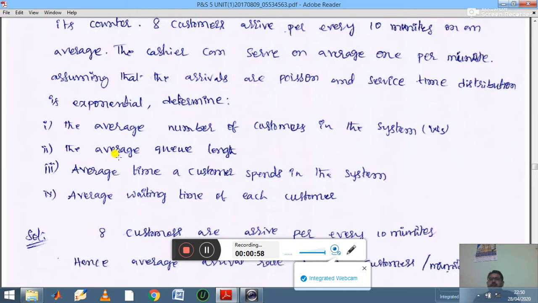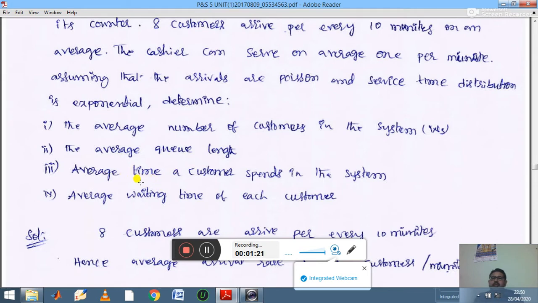Here, first, we need to find the average number of customers in the system, which is denoted by Ls, capital L with suffix s. Ls value we need to calculate in the first case. In the second one, average queue length is denoted by Lq.